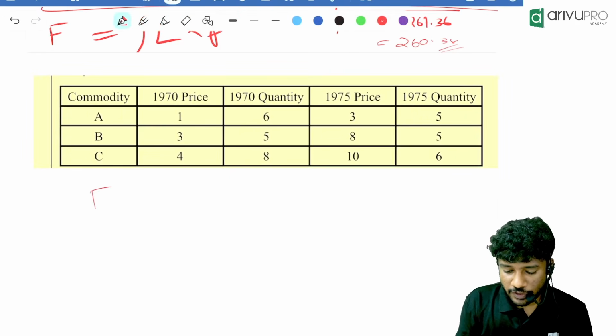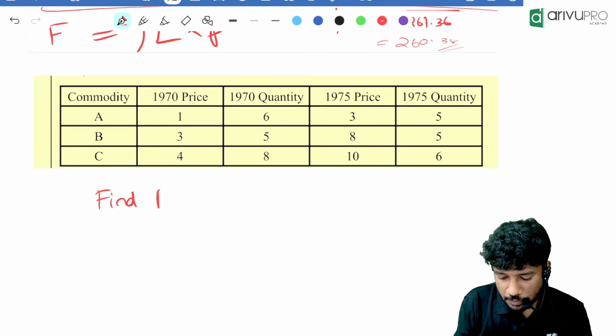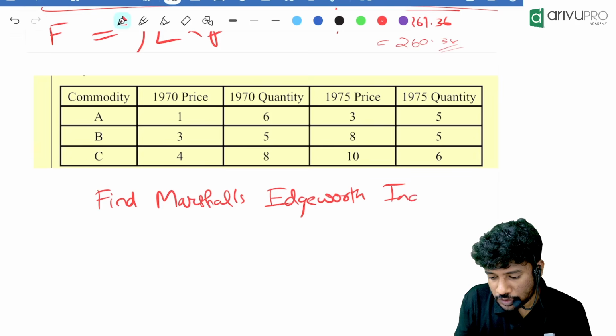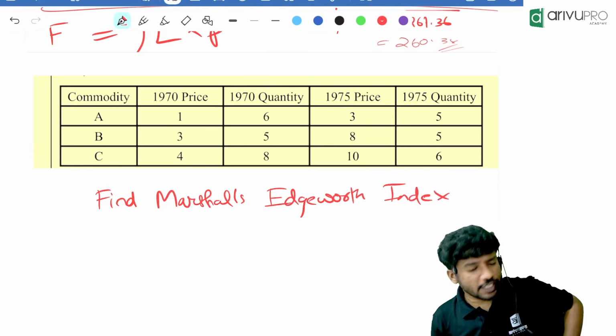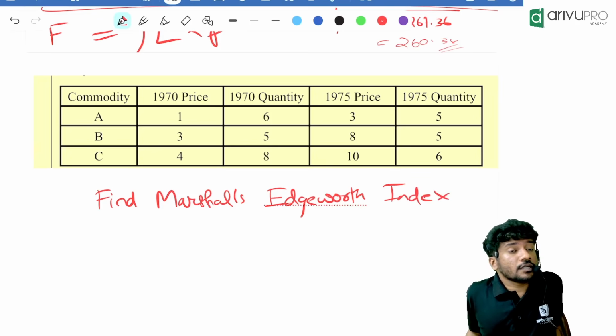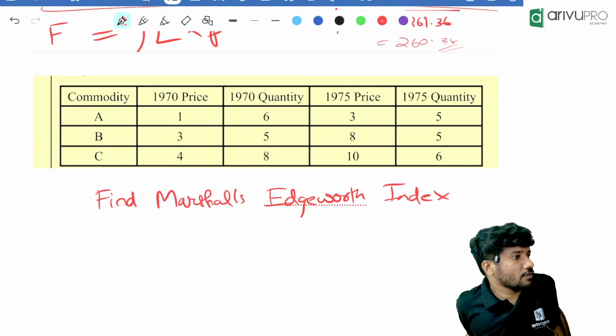Find Marshall's Edgeworth index. What is the formula for Marshall's Edgeworth? Good approximation means that from Fisher's index number we can derive Marshall's index.